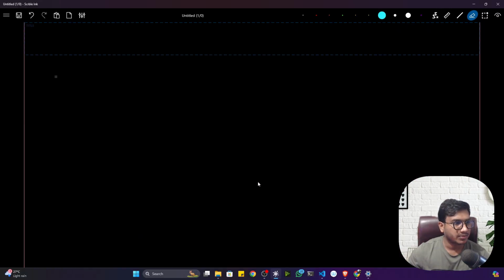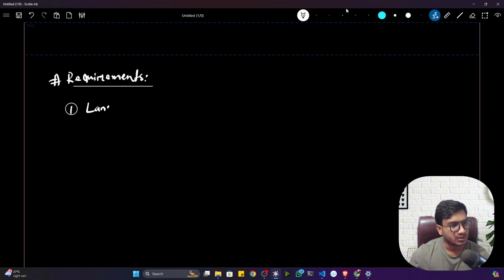So guys, to implement this project, I need some requirements. Here we'll be using LangChain to implement the entire project. And why LangChain? I think you know, because LangChain has all the functionality. Let's say you want to integrate a vector database, you want to integrate a large language model, everything is available here. So that's why we'll be using the complete LangChain here.